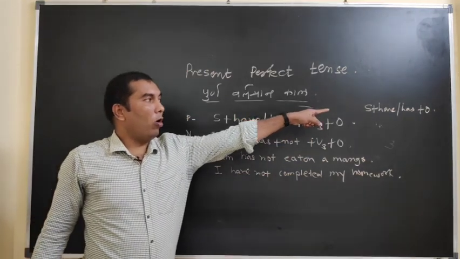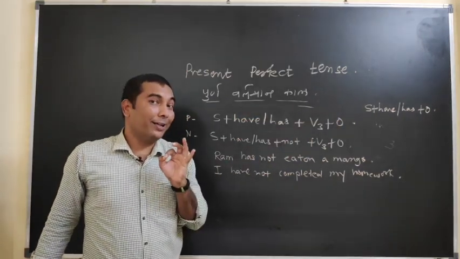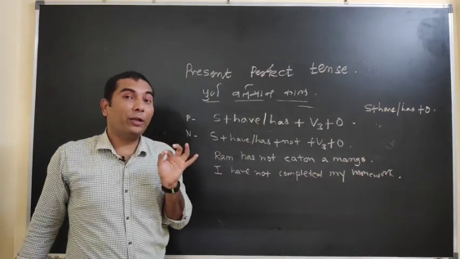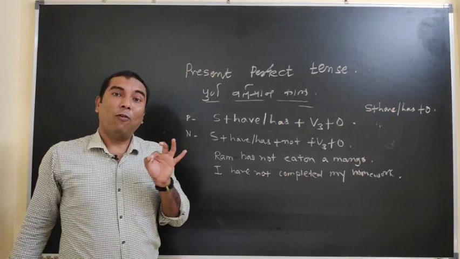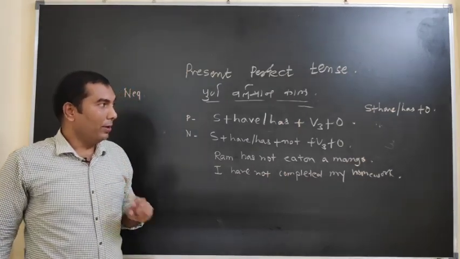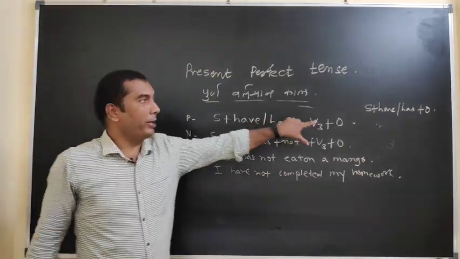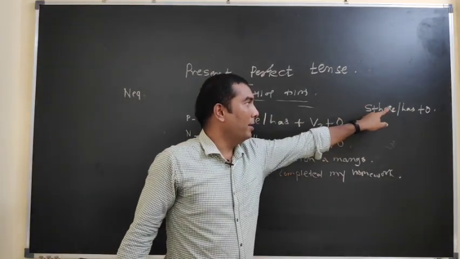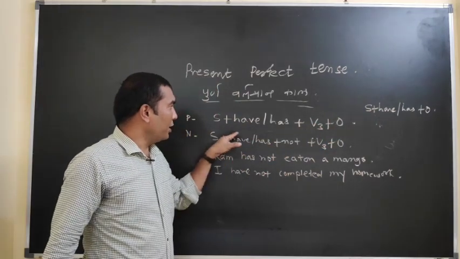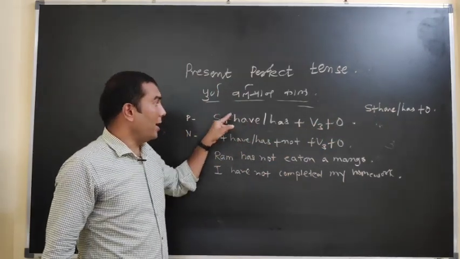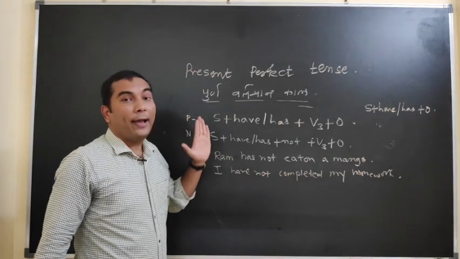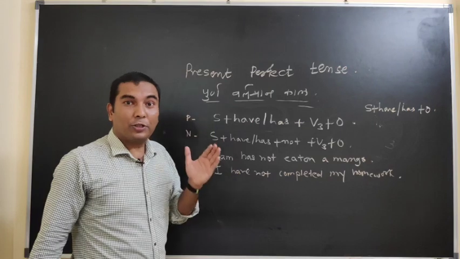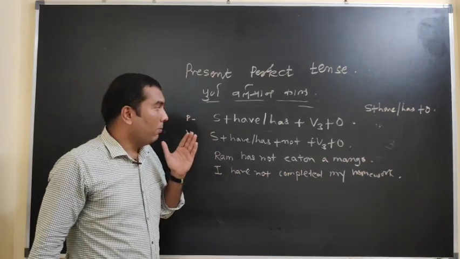Subject plus have or has plus object. But remember one thing, in front of that have and has, I haven't used verb third form. So you should remember that there is a difference between the present perfect tense and the simple present tense possessive formula, related to this structural formation. According to that structural formation, the meaning is always getting changed. You have to remember that in your mind.